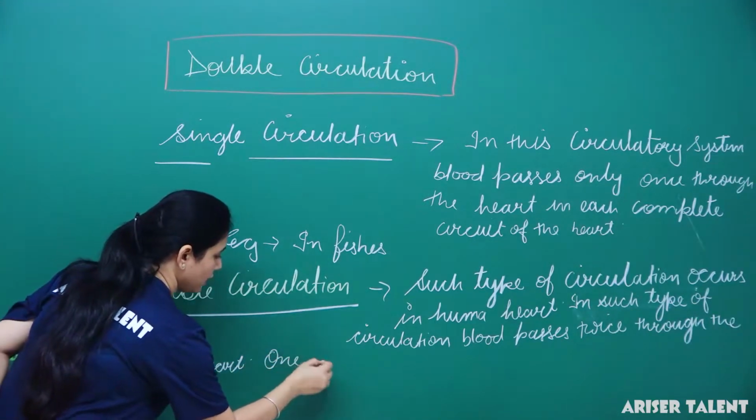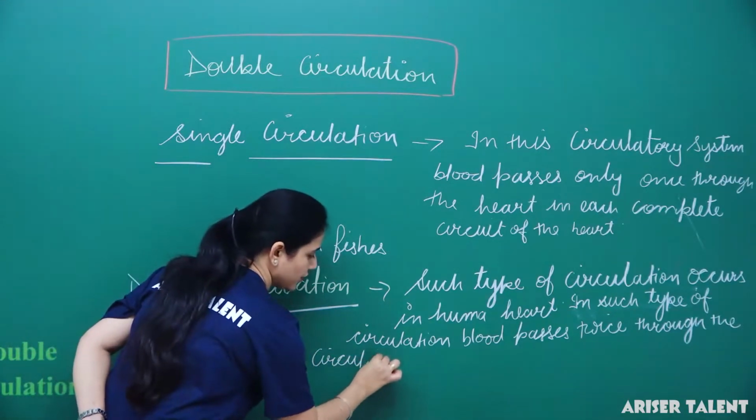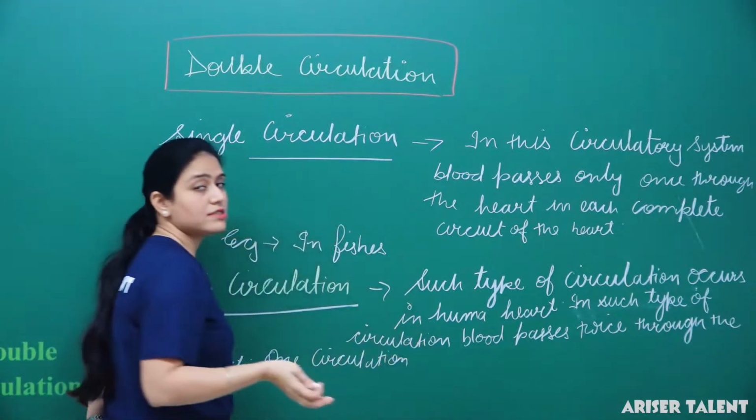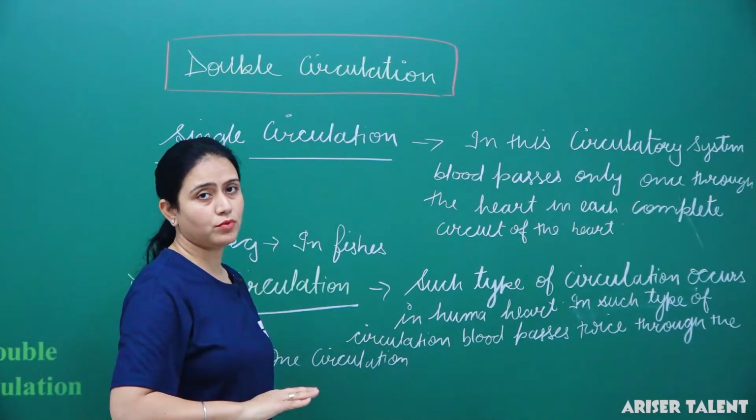One circulation involves the entry of deoxygenated blood from all parts of the body.